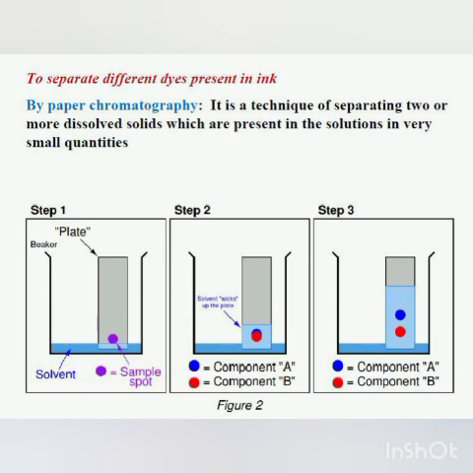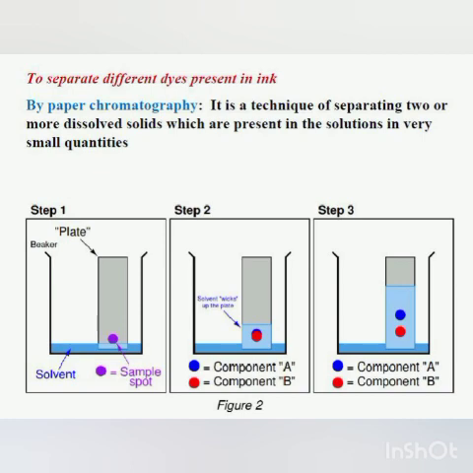Now, how will we separate the different dyes present in ink? Understood or no? That is done by a technique called chromatography. Children, chromatography is the technique of separating two or more dissolved solids which are present in a solution in very small quantity. There are many types of chromatography, but the simplest form is paper chromatography. So, in paper chromatography, you can separate two or more dissolved solids present in a solution in small quantities.